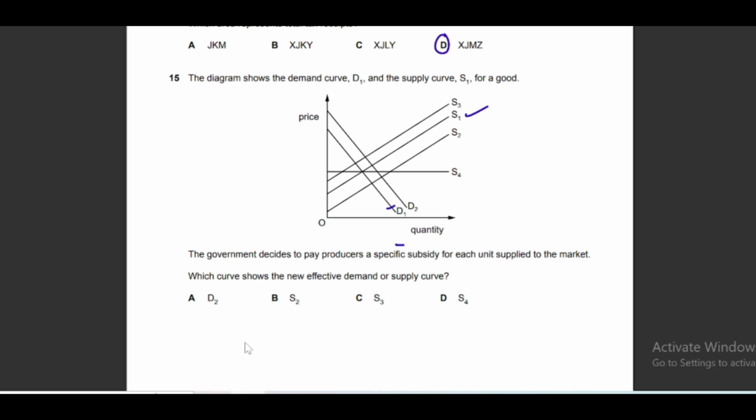Since subsidy is a supply factor, it will have no impact on the demand curve. So the demand curve will remain the same, that is D1. But supply will increase, right? So when supply increases, it shifts to the right, or we call it a downward shift in the supply curve because it is coming down. So a downward shift in the supply curve, or a shift in the supply curve to the right. So S2 will be the correct answer.